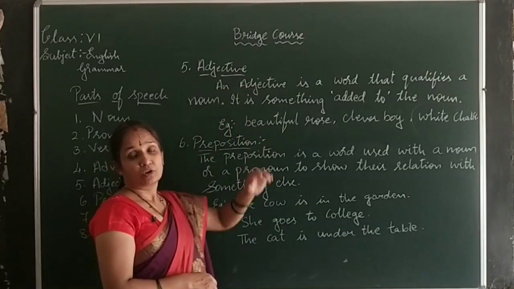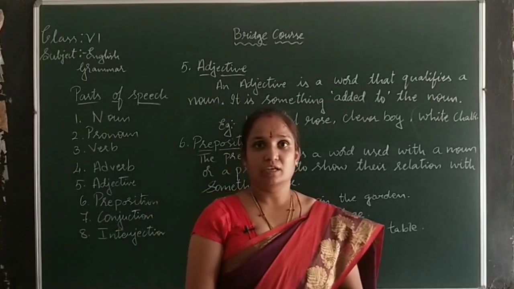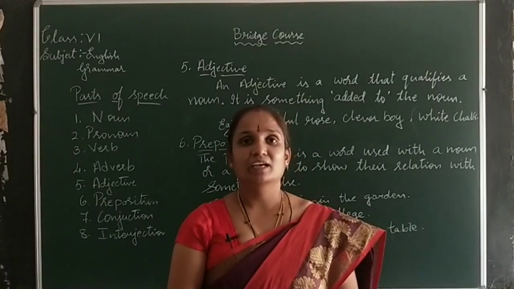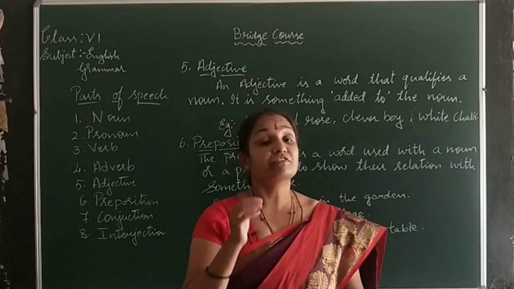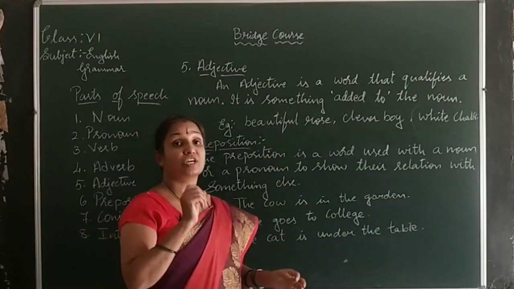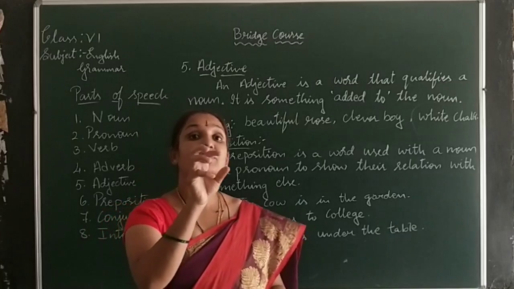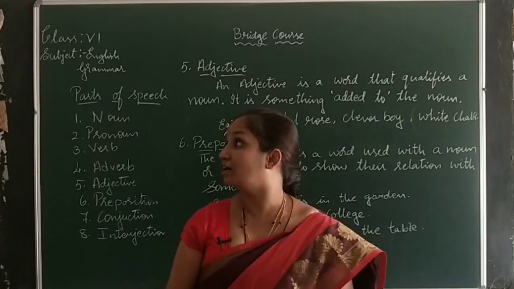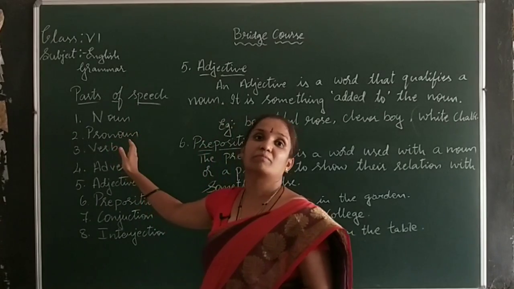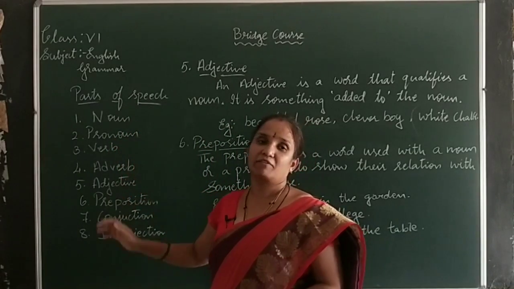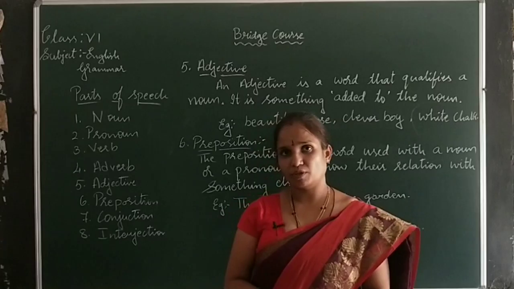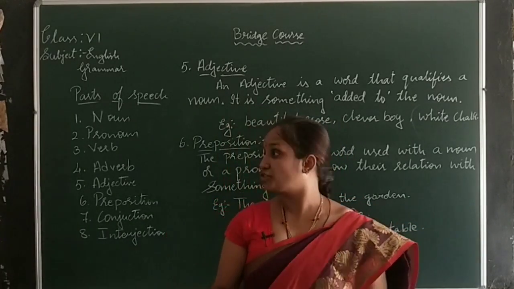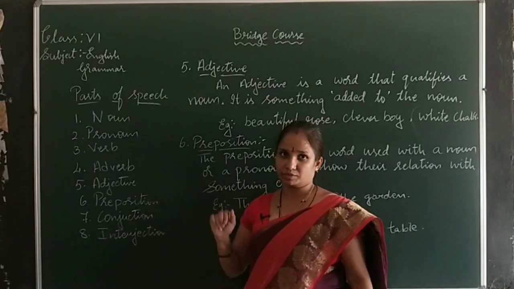Open your textbook, and if you find such words in the sentences, underline them. It will be good practice to identify the noun, pronoun, verb, adverb, and adjective, whatever I have taught now.